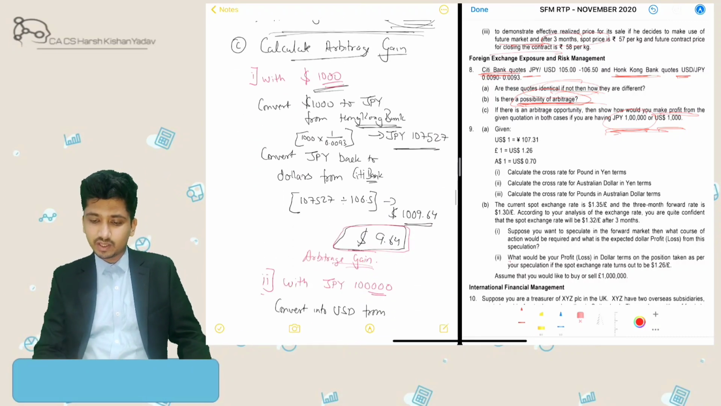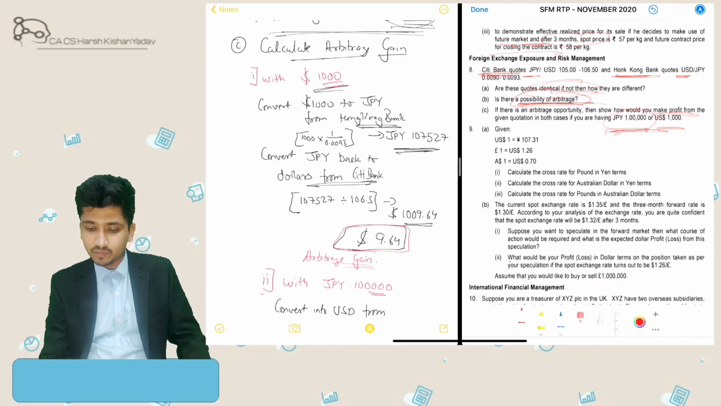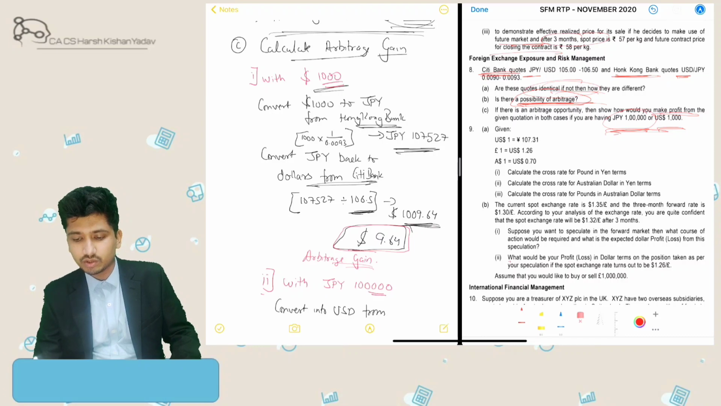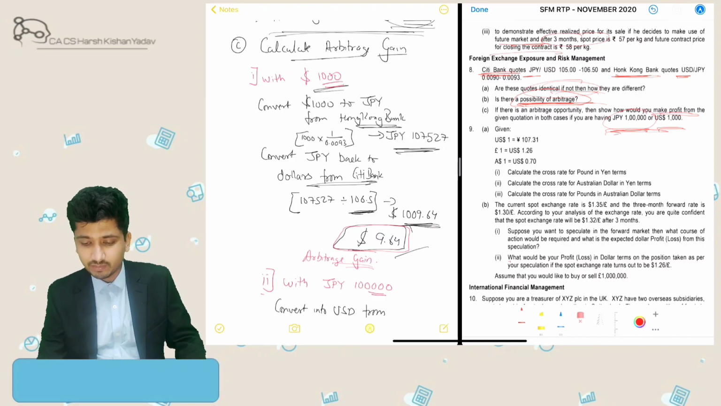Then further, this JPY I'll take to Citibank and get it reconverted to USD. They will buy from me at 106.50, meaning they will apply their selling rate. So it will come to 1009.64 USD. So I'll make an arbitrage gain of 9.64 USD.